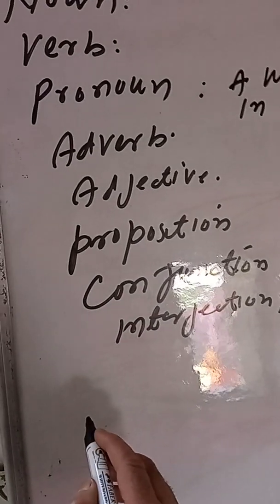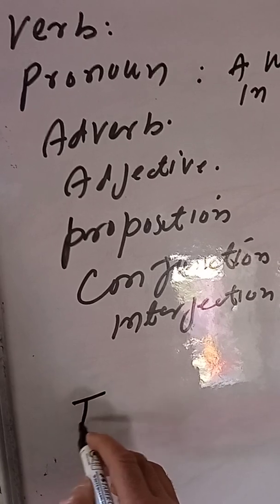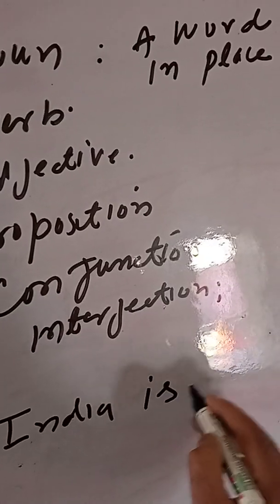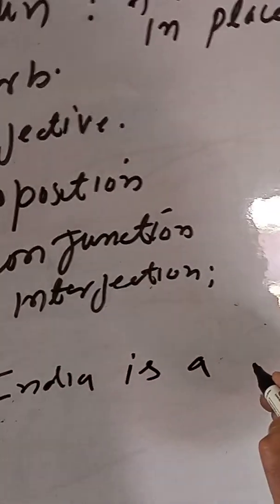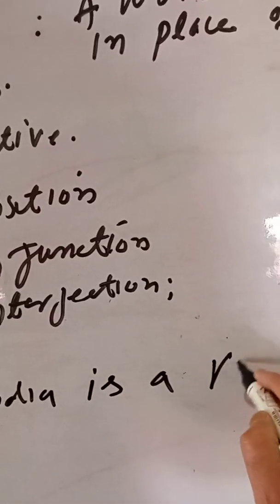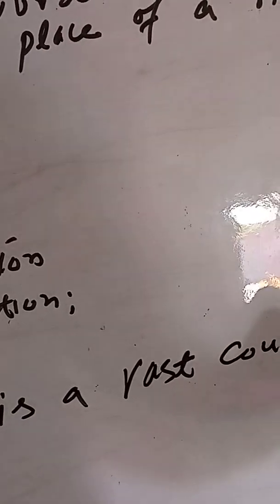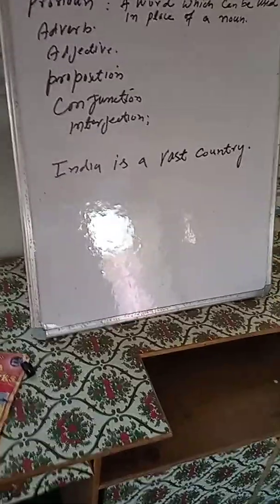For example, India is a vast country. What is India? India is a noun.